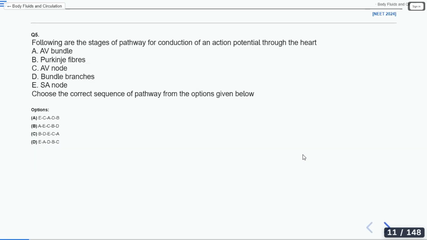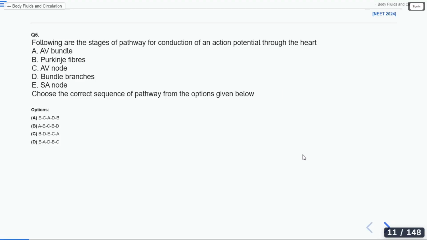Following are the stages of the pathway of conduction of an action potential through the heart: AV bundle, Purkinje fibers, AV node, bundle branches, SA node. Choose the correct sequence of the pathway. Saksham has answered option A. Very good.